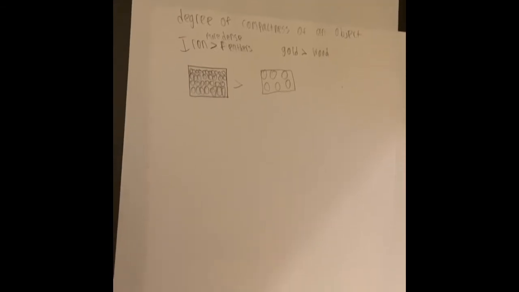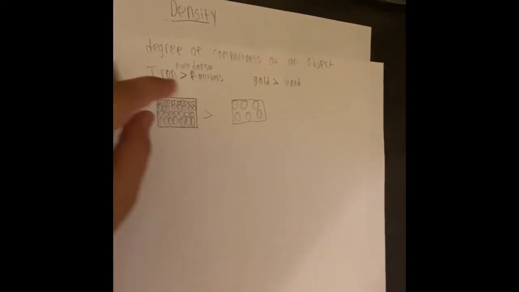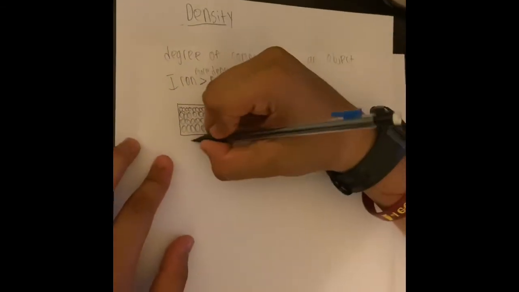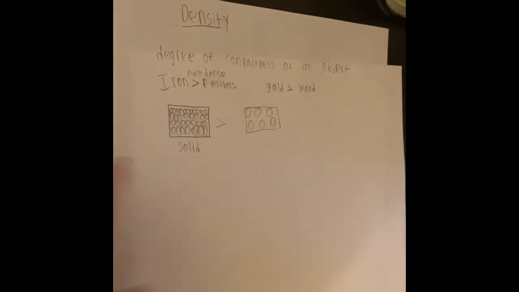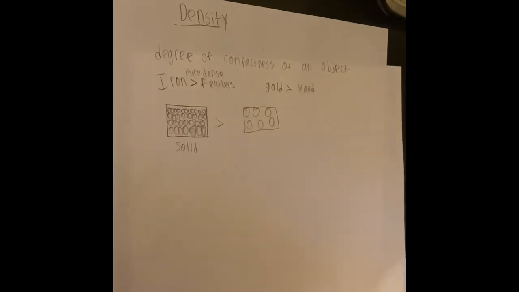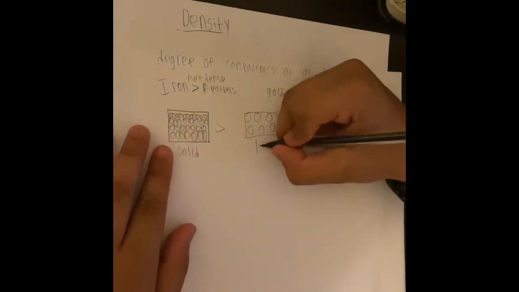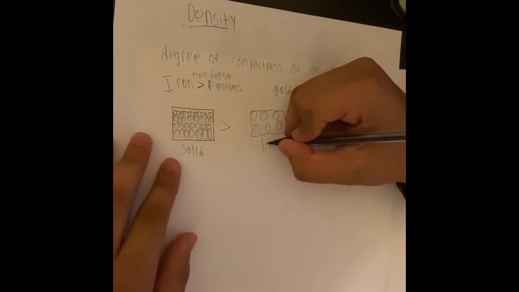So now, what would this visualize? The molecules in this box over here are very close together, so this would visualize something called a solid. In this one, they're far away, but not crazy far away, so this would probably show a liquid.